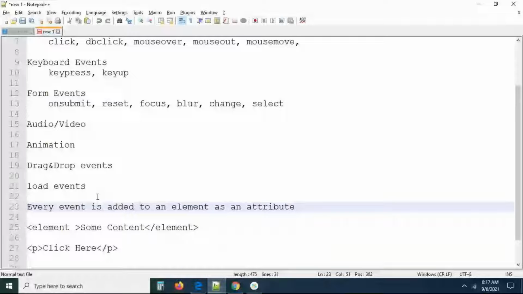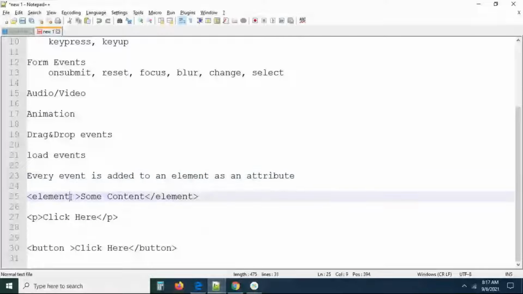Now, if you come down here, you can see the starting of the element. This is the event name equal to some action. What is the event? Click event. For this click event, there is an associated function, some function to be executed based on the event. That event may be focus or mouse or blur, whatever it may be. So this is what exactly we will do here.